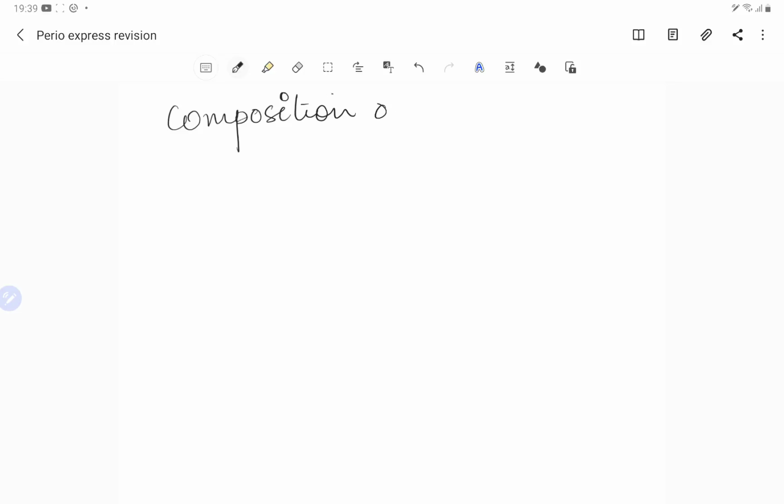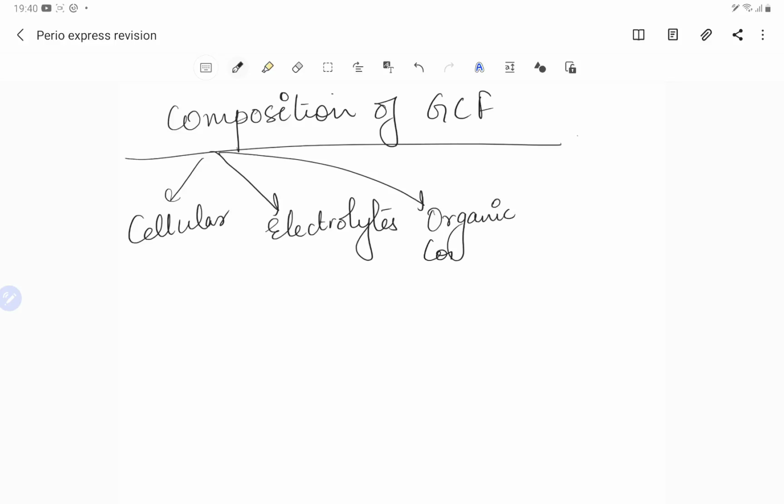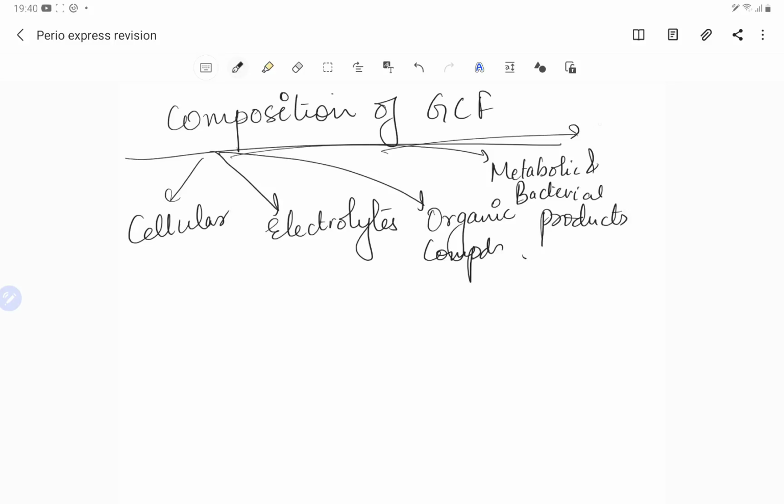Now guys, talking about the composition of the GCF. So the composition of the GCF: we have cellular elements, then the electrolytes, then the organic compounds, then the metabolic and bacterial products, and also some enzymes.